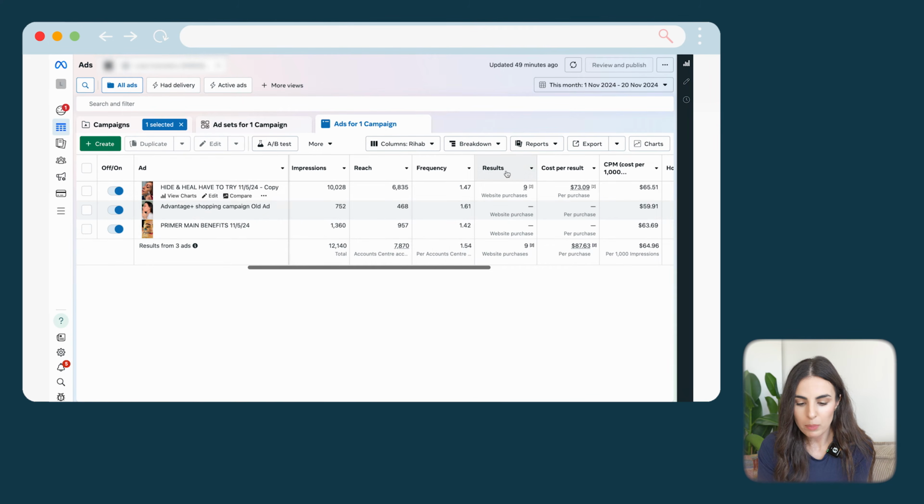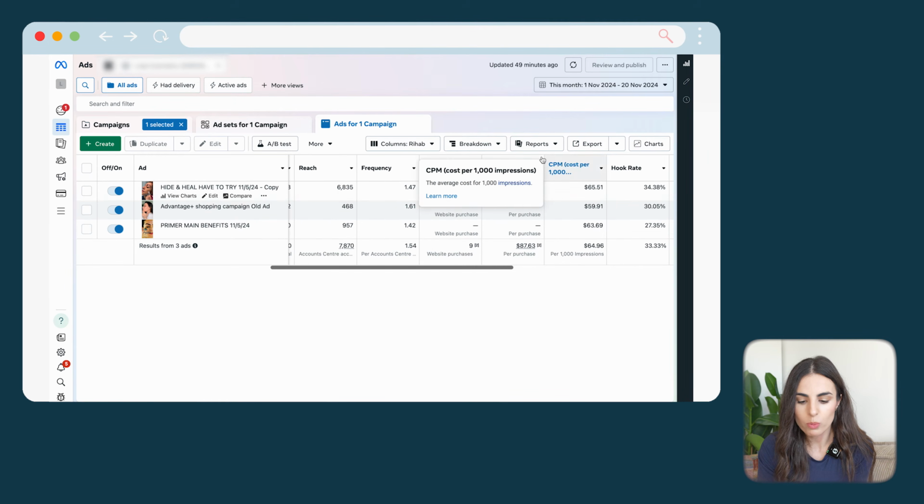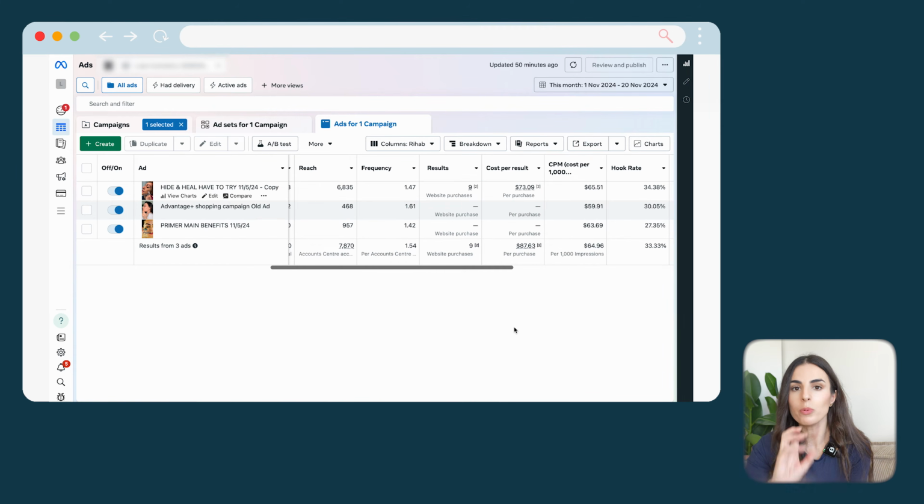And as you can see in here, we have the results and we have the cost per result. So how much we are paying in order to make one purchase, which is $73. Again, this is an estimated number because the result is an estimated number. So the cost per result is the most important metric to decide whether you want to kill an ad or not. It's your cost of acquisition.